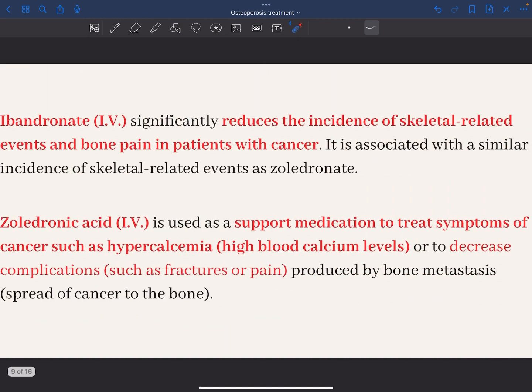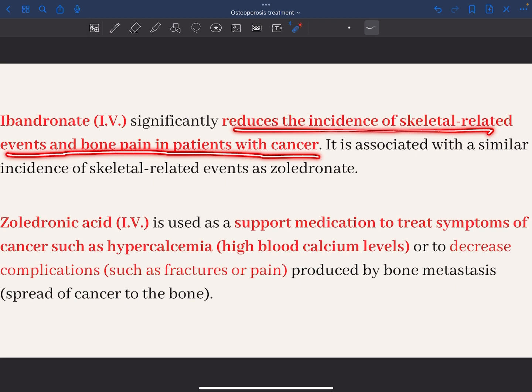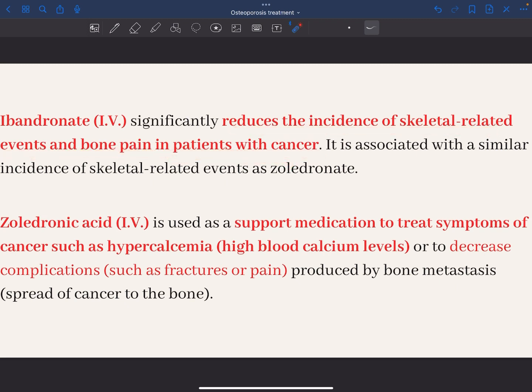Okay, so here we have that the IV drugs, ibandronate and zoledronic acid or zoledronate, can be used to reduce the incidence of skeletal-related events and bone pain in patients with cancer. Both of them can be used for this. And zoledronic acid can be used as a support medication to treat symptoms of cancer such as hypercalcemia, and also to decrease the complications, as we said.